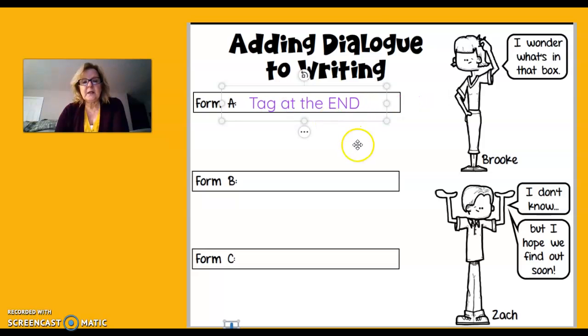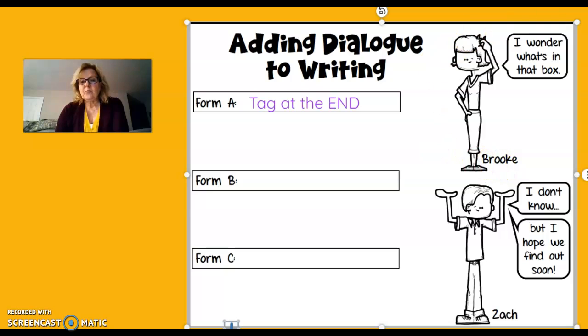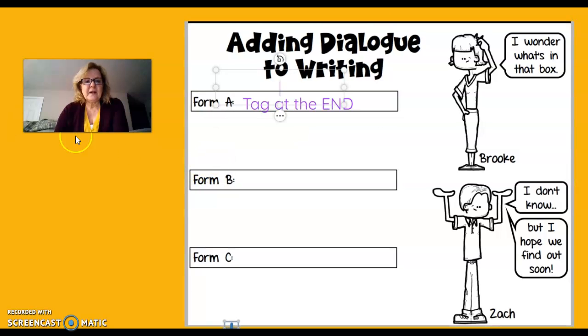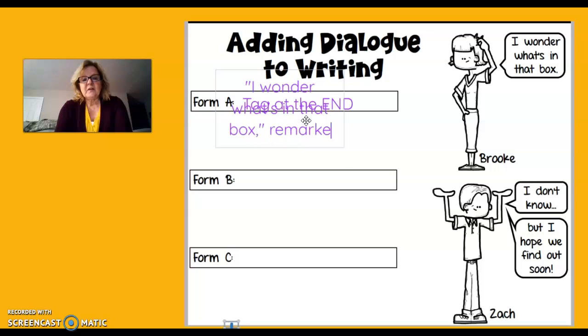So I'm going to look here, and this is Brooke. And Brooke is saying, I wonder what's in that box. So for me to write dialogue, I know I have to start with quotation marks because it's something someone's saying. "I wonder what's in that box." I'm going to separate who is speaking from what they said with a comma. Put quotation marks around it again. Remarked Brooke.